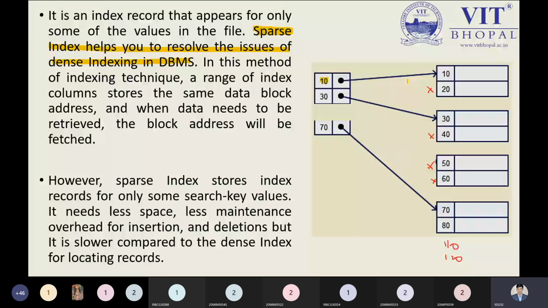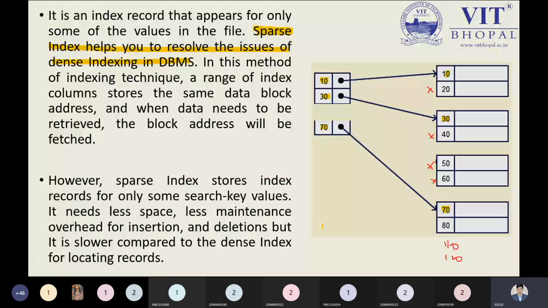70 and 70. But what is the problem over here? After 30, suppose it is required to see whether this key is a part of the main table or not. 70 will first match with 40, then 70 will match 50. So internally the comparison will take some time. That's why it is slower than dense. Why? Because in the main table there is lots of information, but in the index table we have limited information, so searching or comparison will take much time.